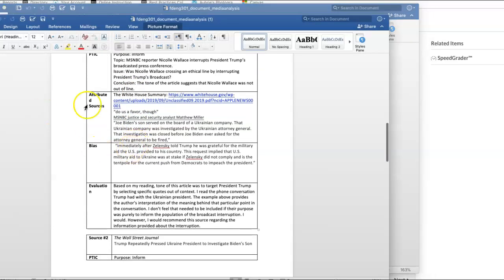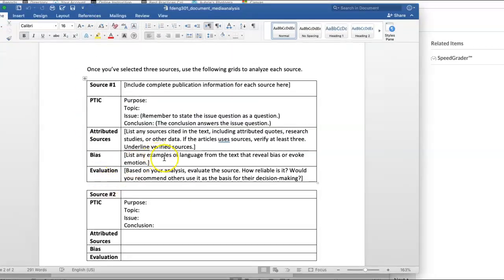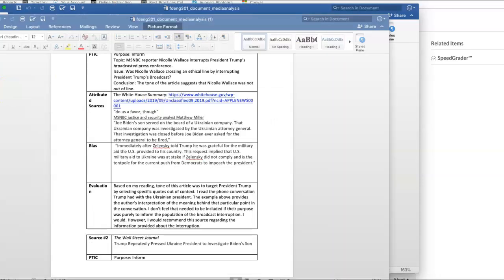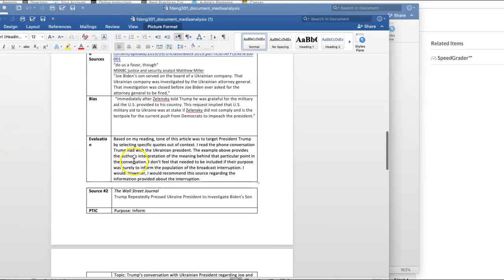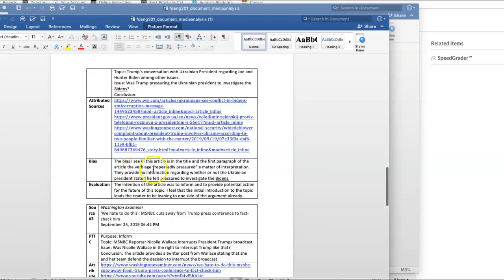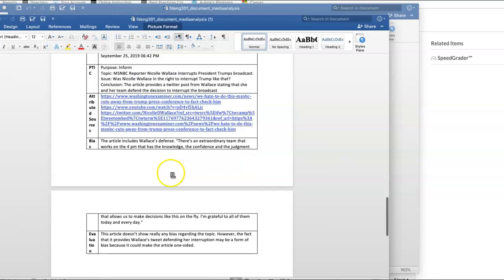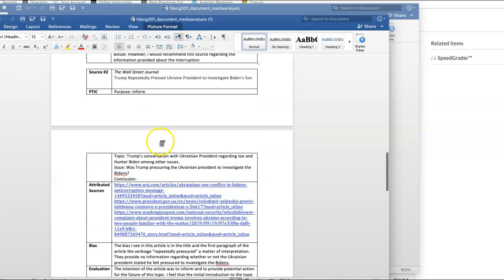Our bias is going to answer, and you'll see here examples of language from the text that reveal bias. Because you're looking at sources from this whole spectrum, you're going to have some that are leaning one way or the other. So you can see in our student example here, right? He summarized the bias or quoted some words that really represented the bias. The same thing here. It's a little bit defensive, and so he explained the bias there.